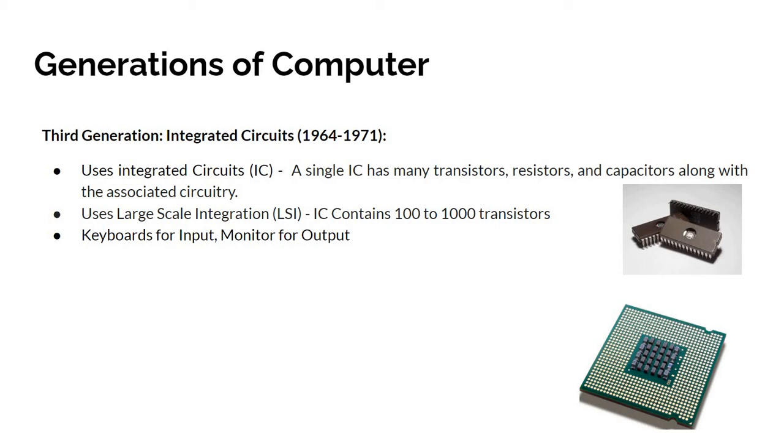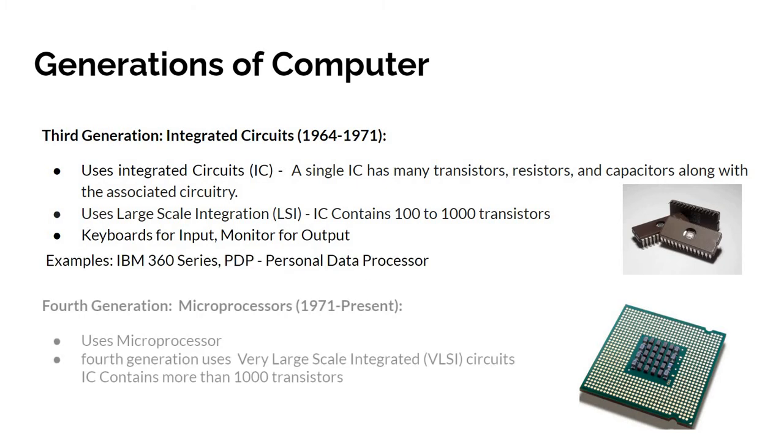Keyboards are used for input, and output devices such as monitors are used in third generation computers. Examples of third generation computers are the IBM 360 series and PDP, personal data processor. And the fourth generation computers use the microprocessor.